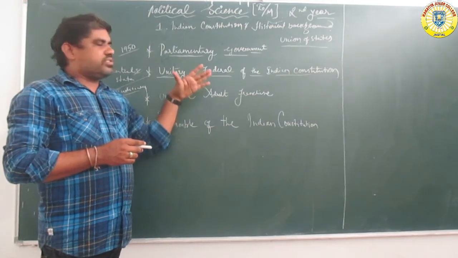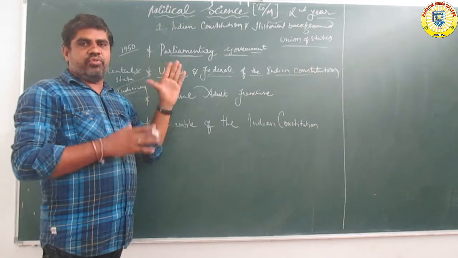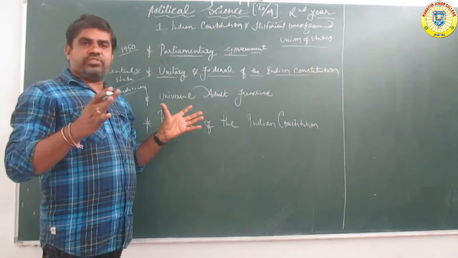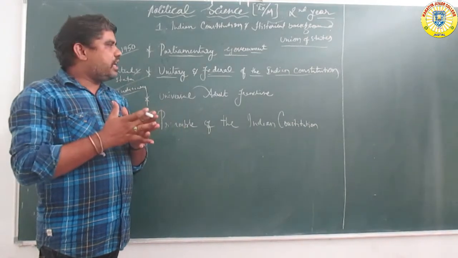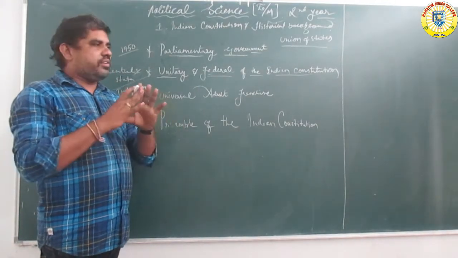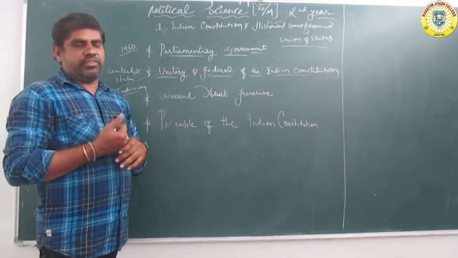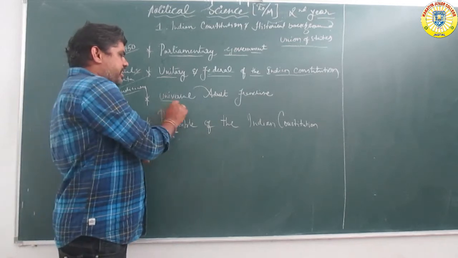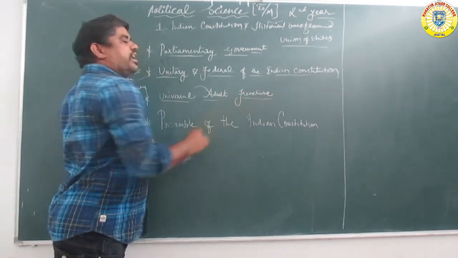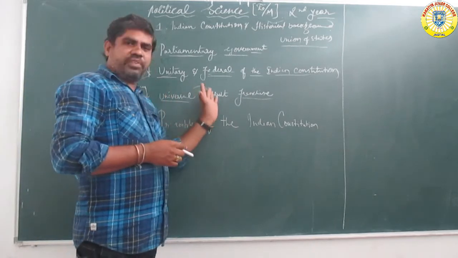The Indian Constitution is one of the biggest tasks, given the huge population, and it includes many schedules, articles and amendments. Next, universal adult franchise. This means the right to vote.